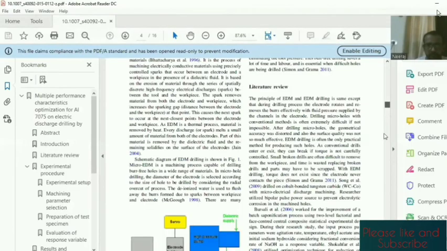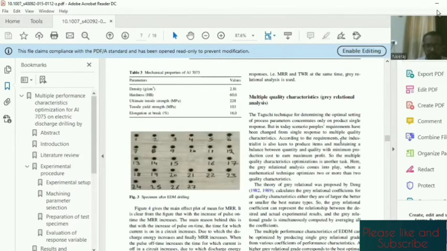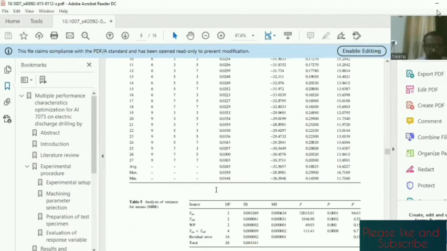Here I picked one paper which is already published, and you can check it. There are three parameters, and there are three levels of each. When the experiment is designed, there will be a total of 27 experiments.